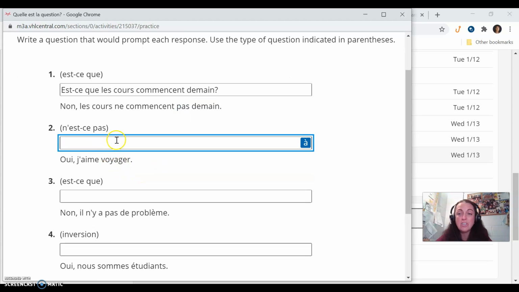The answer is oui, j'aime voyager. Yes, I like to travel. So the question is, do you like to travel? And they want you to use n'est-ce pas. N'est-ce pas is just one of those phrases like d'accord that just comes at the end of a statement to make it a question. So the answer is j'aime voyager. So we're going to ask them, tu aimes voyager? Notice you have to conjugate the verb the right way. Tu aimes voyager. And then just write n'est-ce pas? Tu aimes voyager, n'est-ce pas? Oui, j'aime voyager.